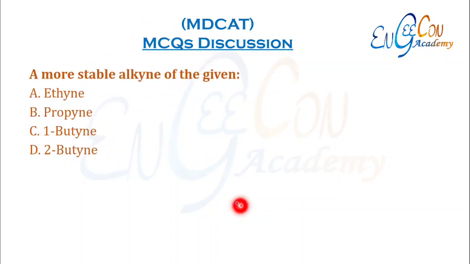A more stable alkyne of the given. So alkynes which contain more alkyl groups along with the triple bonded carbon are more stable. So here if we have 2 alkyl groups, such an alkyne is most stable. In 2-butene we have 2 CH3 groups here, so this alkyne is more stable.